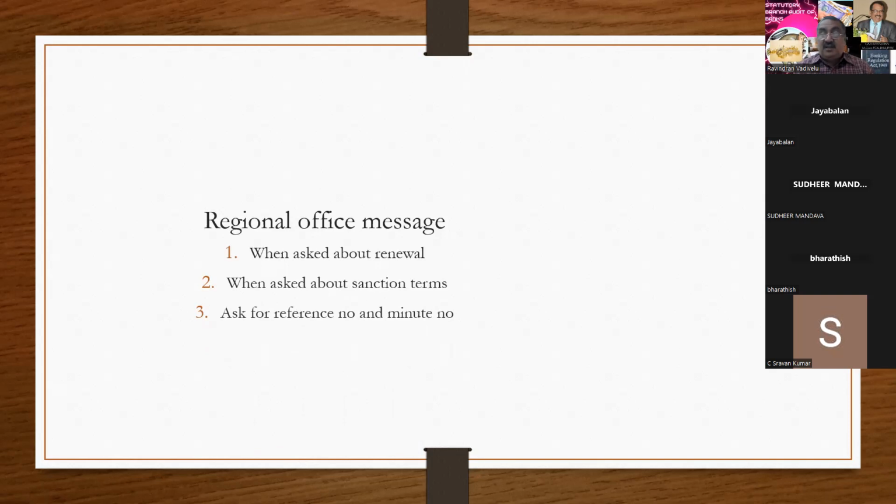If that is the case, you have to see what the credit committee report is, and the credit committee date of passing. You have to get the minute copy passed at the credit committee. The manager will not show it. That means it's a dummy entry. By showing the dummy regional office message, they try to prove that it is a regular account. Don't rely on the regional office message if the manager produces the same during the audit.